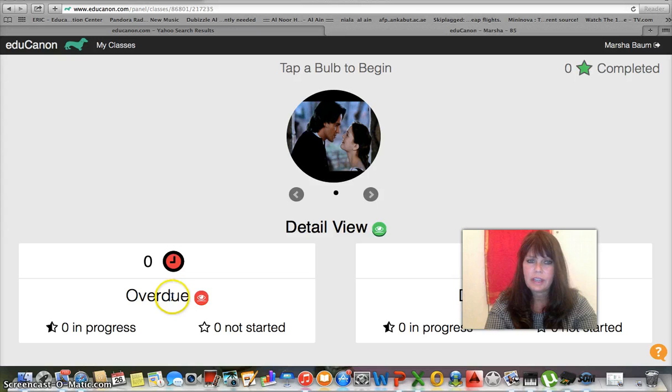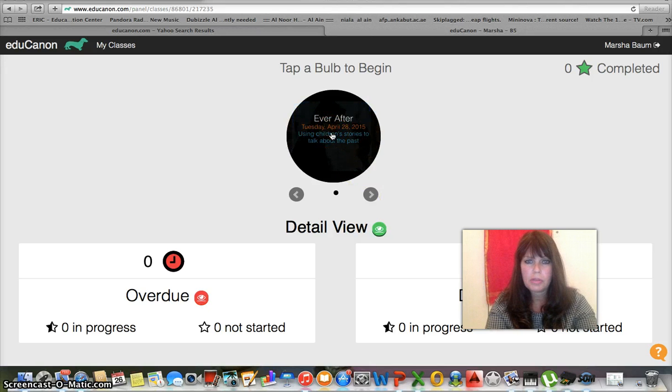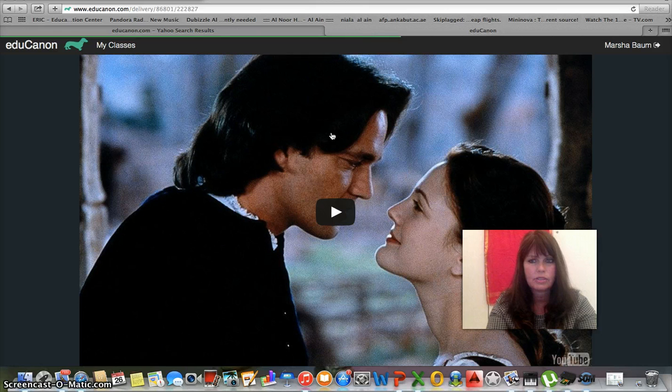Down on the left-hand bottom corner of the page, it says Overdue. Overdue would just be assignments that haven't been done yet that should have been done already. Over here on the bottom right-hand side of the page, it says Due Soon. These are assignments that are almost ready to be due. So you want to keep an eye on both of these to see if you're missing any assignments or any assignments are coming up. Right now we're going to click on this bulb to go into the movie Ever After.